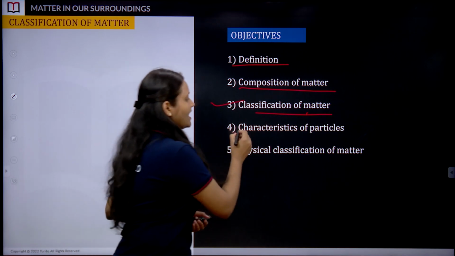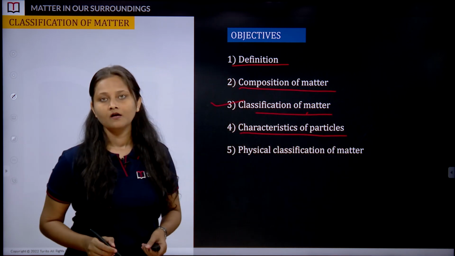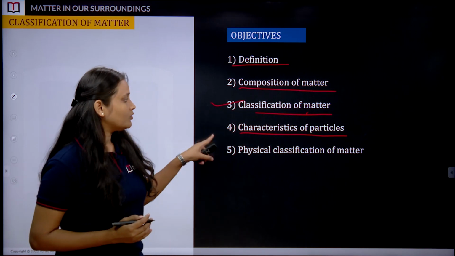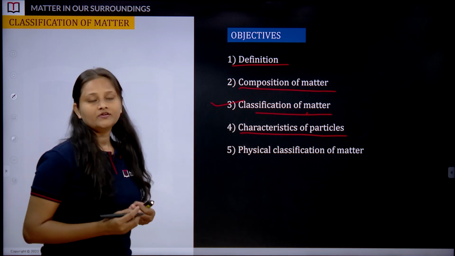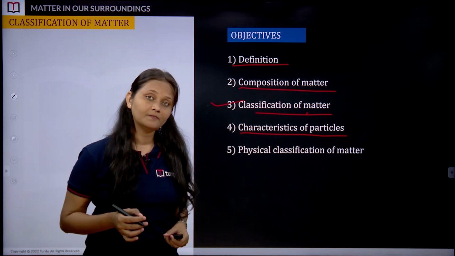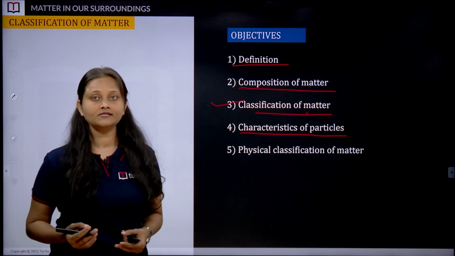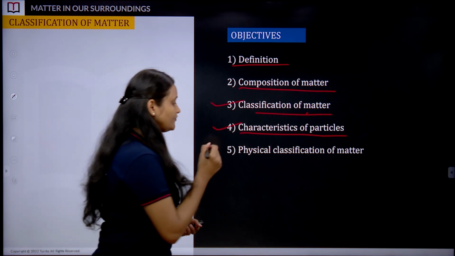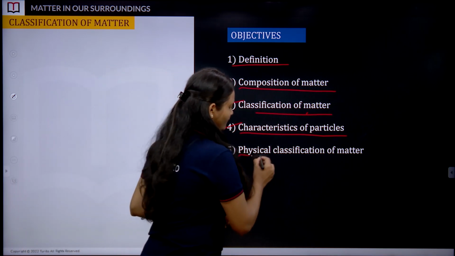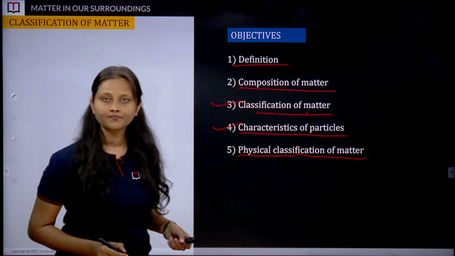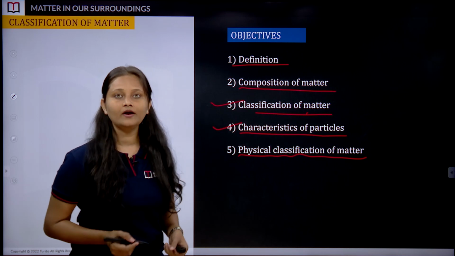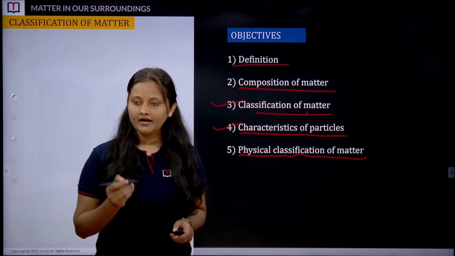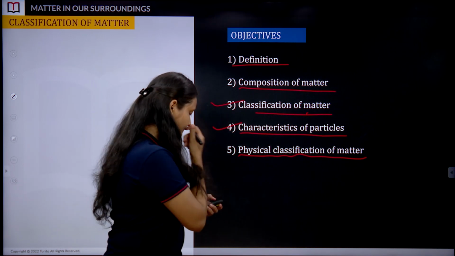Next topic is characteristics of particles. After knowing the physical nature of matter, we are going to talk about the features or properties of particles of matter. Then the fifth topic for today is physical classification of matter. What it comprises, soon we are going to understand. So, are you all ready for the class? Grab your pen and notebook and let's get started.